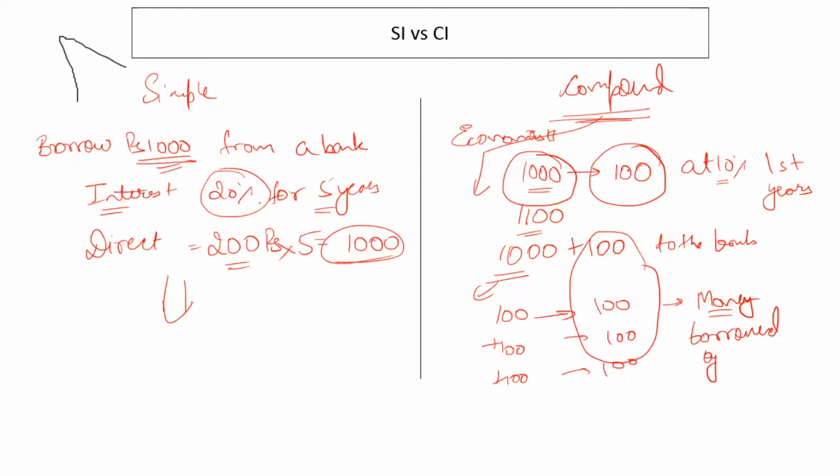Every time some interest comes to your account, you receive interest on this 100 rupees also, right? So interest is basically compounded over the received interest as well. That is why it is called compound interest, right?